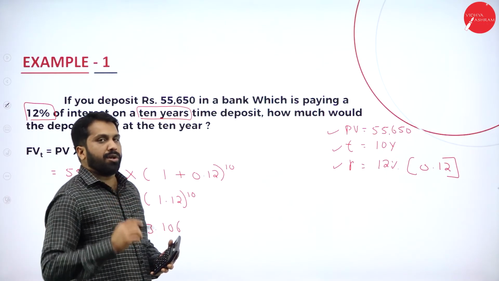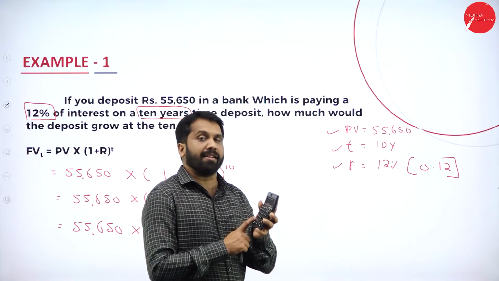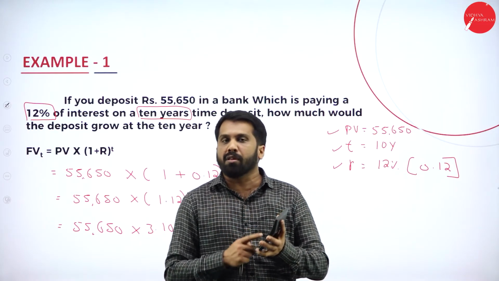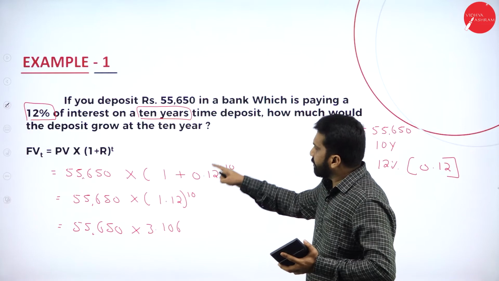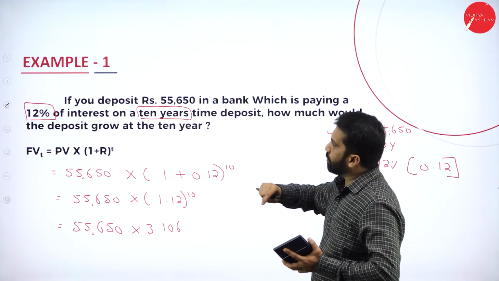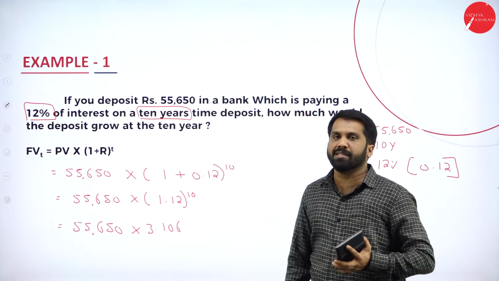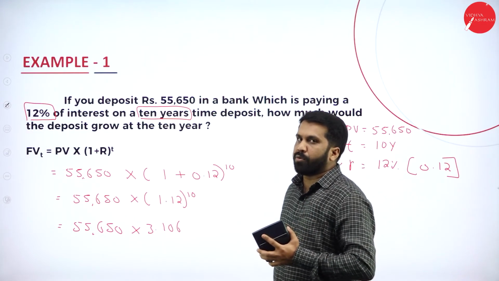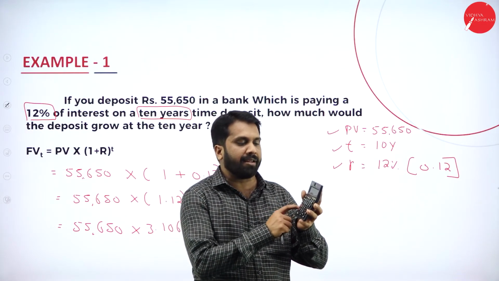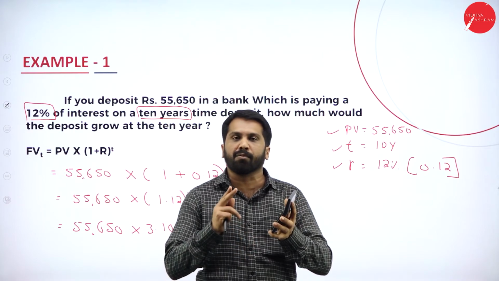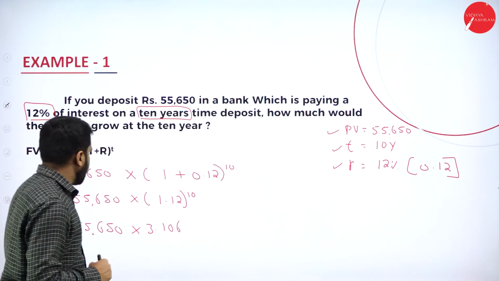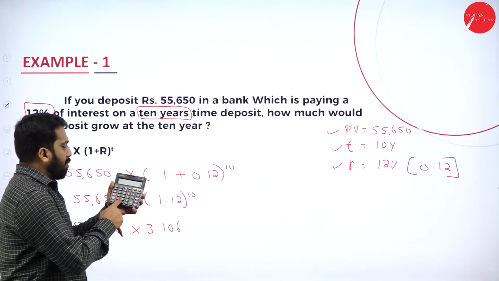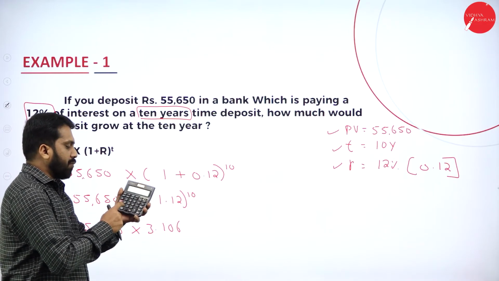3.106. See, you may feel that, sir, we are supposed to calculate 10 times. No. Go to log table, go to 10 years column and your 12% row, then you will get 3.106. Or else, if you don't want to use your log table, in your calculator we have a shortcut. What is that shortcut? I'll tell you. 1.12 multiplied with 1.12.